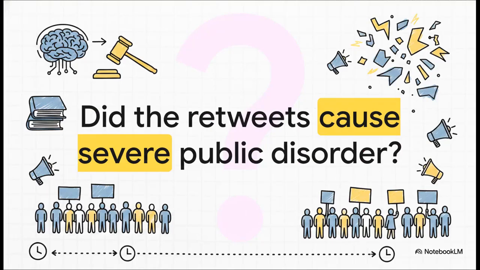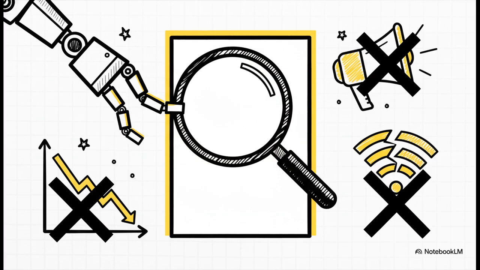To evaluate that disparity, the AI model zeroed right in on the core legal requirement of the charge. The law explicitly states that to be guilty here, the actions must cause severe public disorder. So naturally, the models ask the most logical question. Did these retweets actually cause severe public disorder? The cross-model consensus, a resounding no.